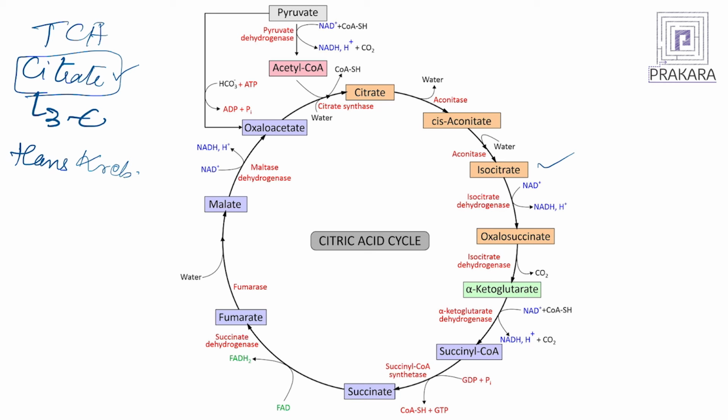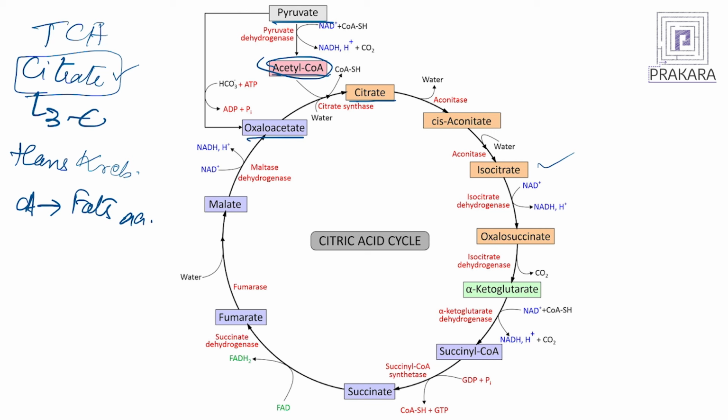Here you can see pyruvate got converted into acetyl-coenzyme A. Now, this acetyl-coenzyme A is not just coming from glucose, but also comes from your fat digestion and amino acid digestion. So, acetyl-coenzyme A from any source can enter the cycle. First, acetyl-coenzyme A combines with oxaloacetate and gives rise to citrate. This is called a cycle because most of these compounds are resynthesized, they go in a cyclic format.